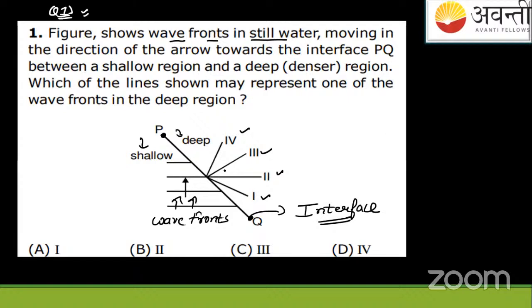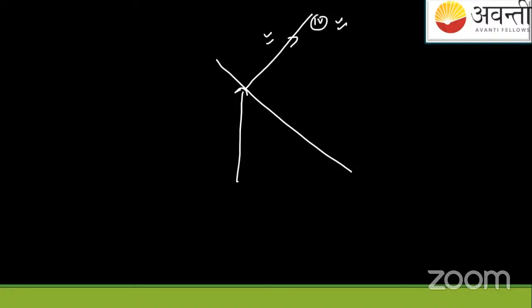So the answer will be this. When the ray is going from shallow to deep, fourth will be the answer. Let me explain how it is. This is how refraction takes place. Suppose you have an interface line like this, and a ray is coming like this. When it refracts from it, it will go like this. Simple logic. So this will be the answer, that is the fourth. Okay, now let us see the next question.